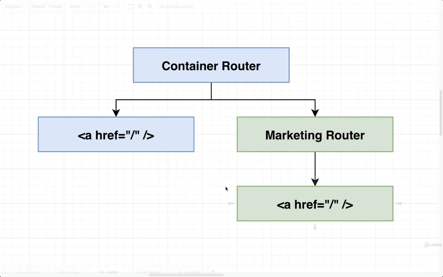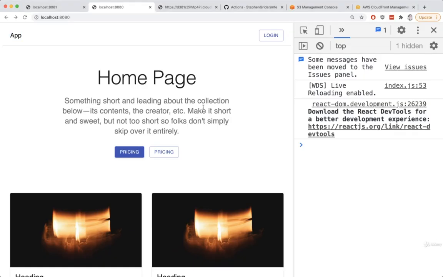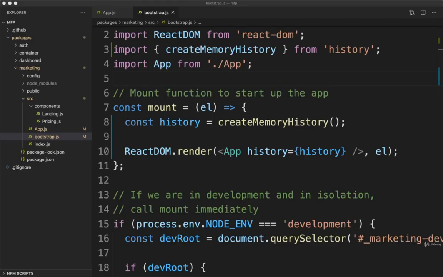Okay, so now that we've laid out what's going on, we have a better idea of some of the issues with having multiple distinct history objects on the screen at the same time. Like I said, we need to somehow sync these different objects together. We need to make sure that as we start to navigate around, we detect in other history objects that navigation just occurred and update the current path inside of those as well. So let's take a look at how we're going to approach this in just a moment. One last very quick lecture, and then we're going to write out the code to sync these two history objects.